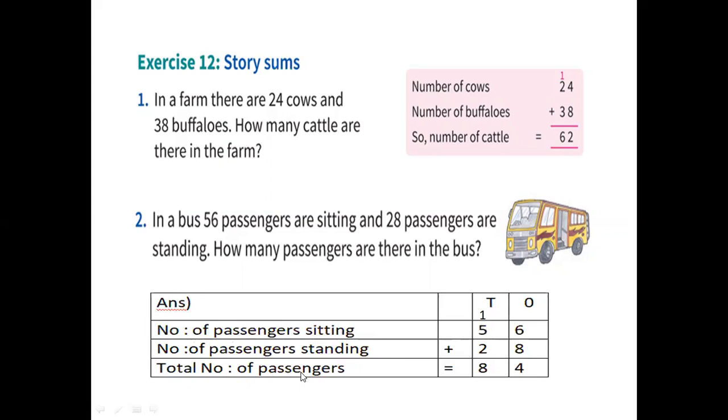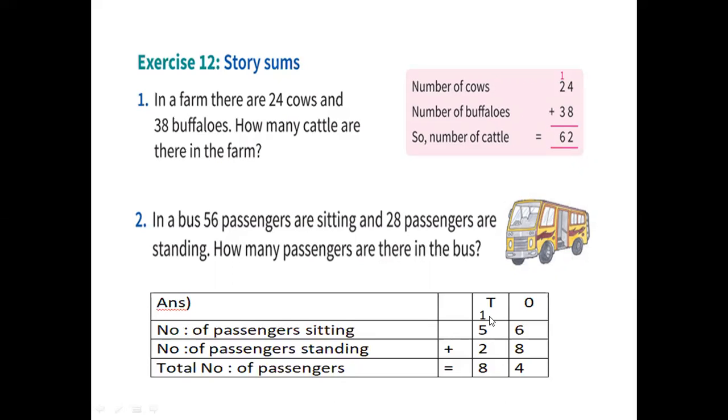Now you have to tell what is the total number of passengers inside the bus. So how will you write? Total number of passengers equal to, you have to add 6 plus 8. 6 in your mind, 8 on the finger. After 6, 7, 8, 9, 10, 11, 12, 13, 14. So you are writing 4 in the ones place and 1 in the tens place. In 14, 1 will be in tens place and 4 will be in ones place.